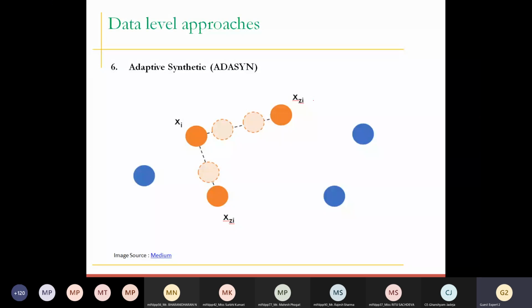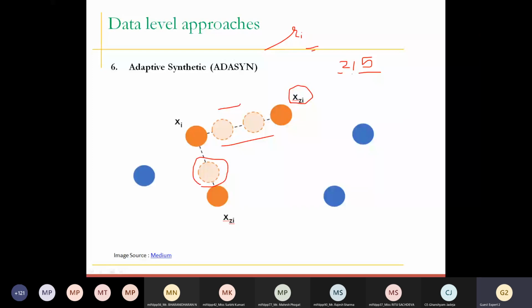This is xzi, our existing sample, and these are the number of samples that we have created. Here again, the number of synthetic data points is not fixed. It depends on the value of the neighbors. I faced this same question at my internship interview: how does a particular point generate synthetic examples? Synthetic examples are generated based on this third step, which is 2 by 5, the Ri ratio, the ratio of majority class divided by all the neighbors.